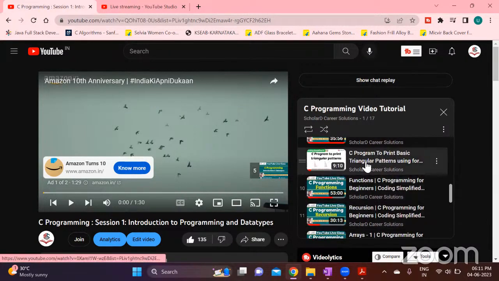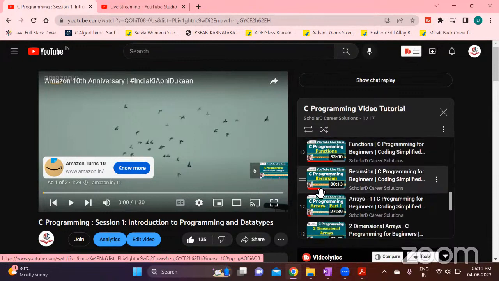And triangular pattern, I have seen that in each and every question paper, there is this triangular pattern based question. I have explained 2-3 different triangular patterns with one logic itself. You go through this to understand, you will get the complete code also, and you will know the procedure how to write. So in the same way, you can now write in the exam.